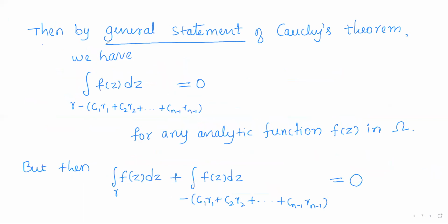Then by the general statement of Cauchy's theorem, the integral of f of z dz over this cycle will be equal to 0 for any analytic function f of z in omega.